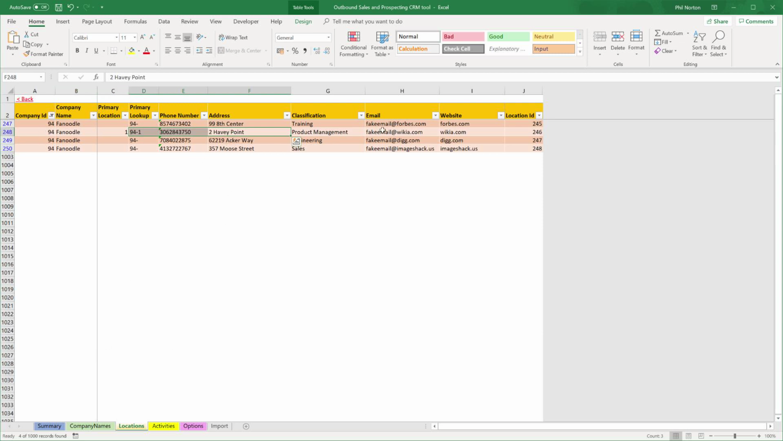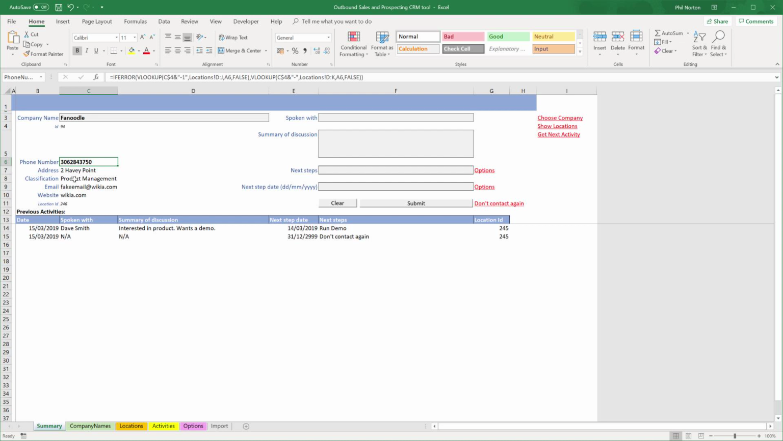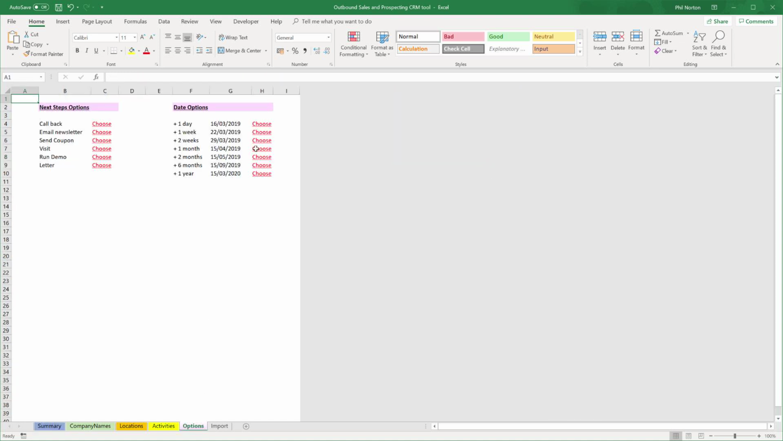This is 2 Harvey Point. Previously, it was this training center. If I then go back to the summary sheet, you can see that the 2 Harvey Point is now getting pulled up. That's about it in terms of how the system works. I did just mention the options sheet. So if you do come into the options sheet and you want to change some of the options, you can absolutely do that. You can just change the text in here, in which case that will pull through.